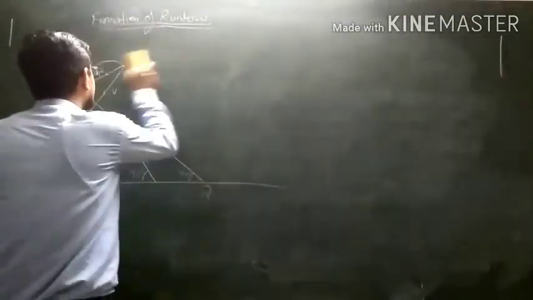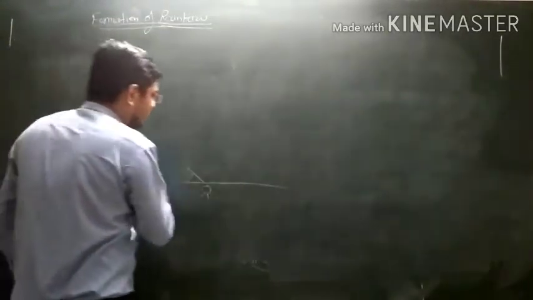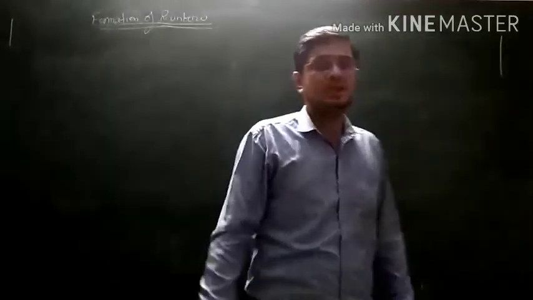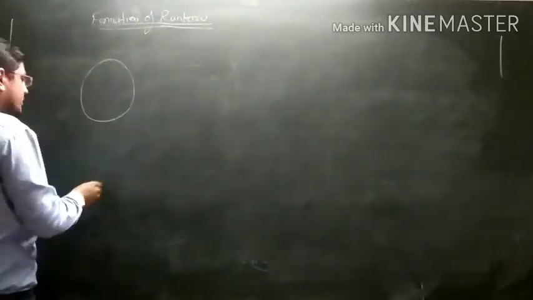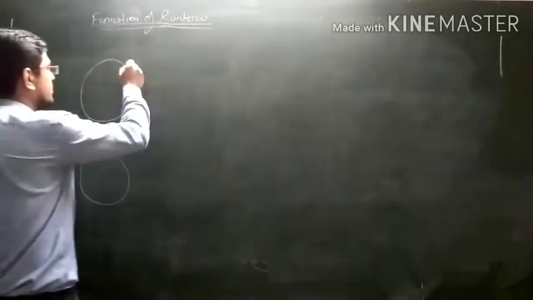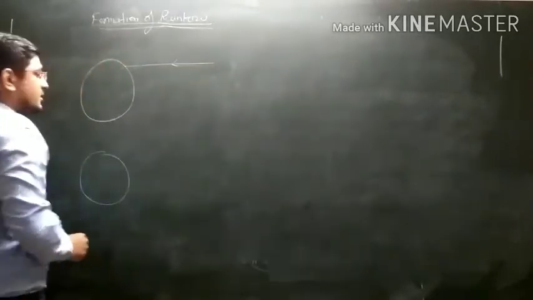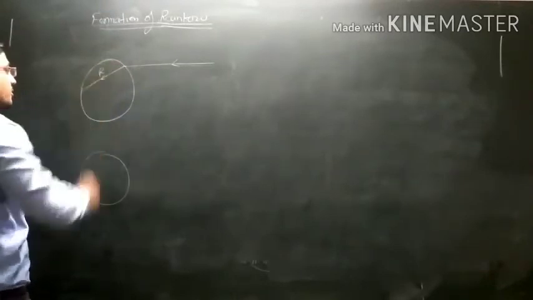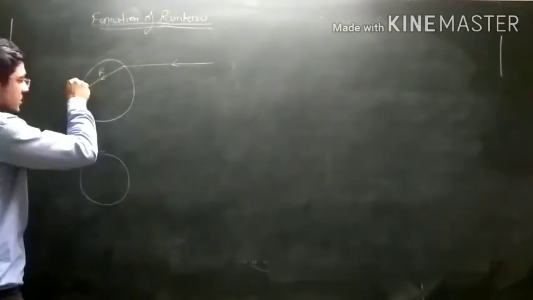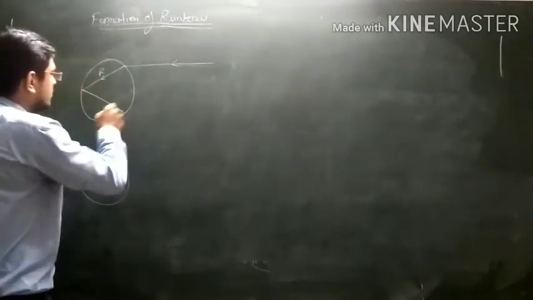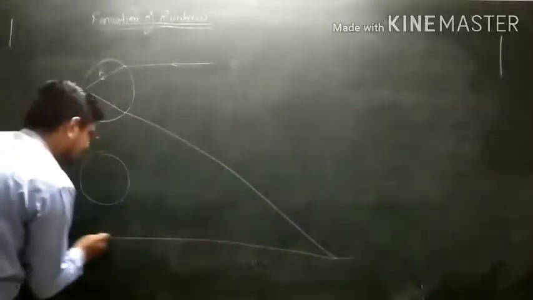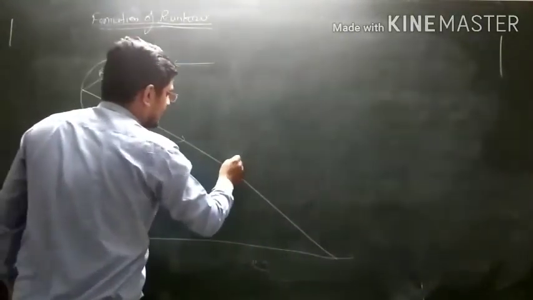Now what will happen if we have more than one water droplet? As we have discussed, to see all the colors of rainbow we need more than one water droplet. So let us take 2 water droplets. This is one water droplet and this is another water droplet. The ray coming from the sun interacts with this water droplet, and let us assume this is the red color we obtained here. Due to total internal reflection it goes like this, and in the last after refraction it reaches the horizontal like this. So this is red color.